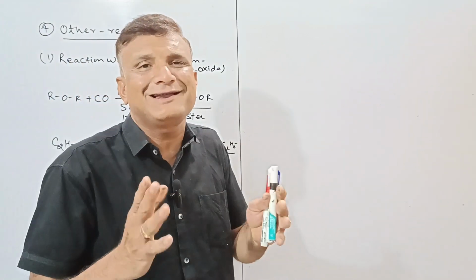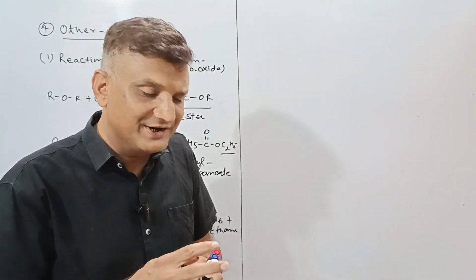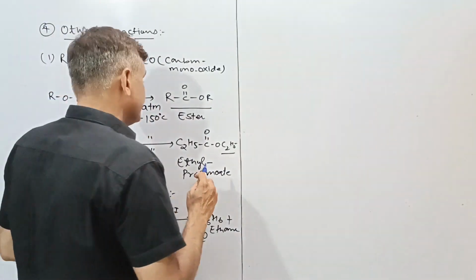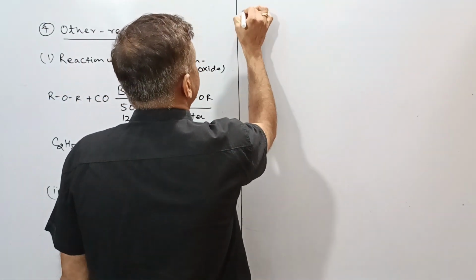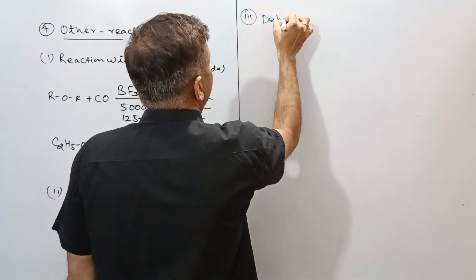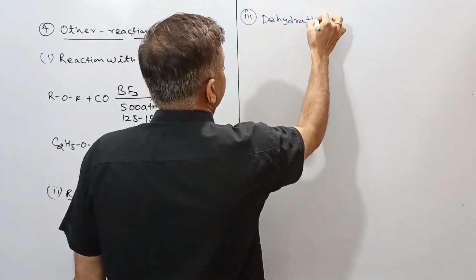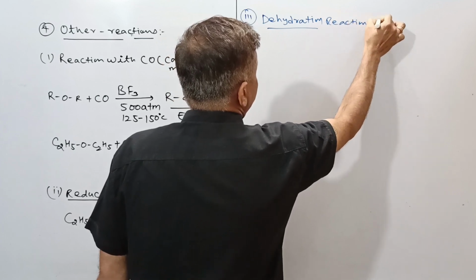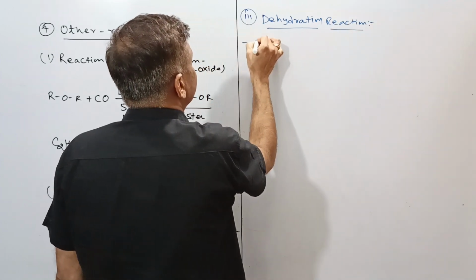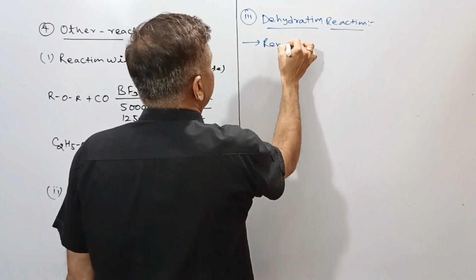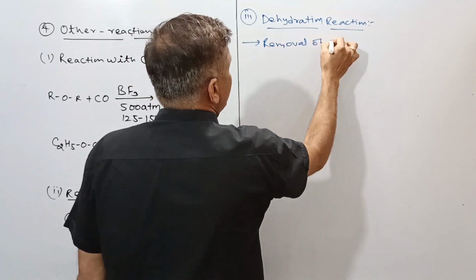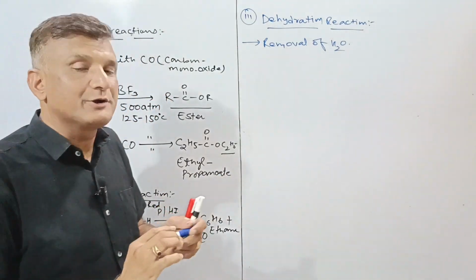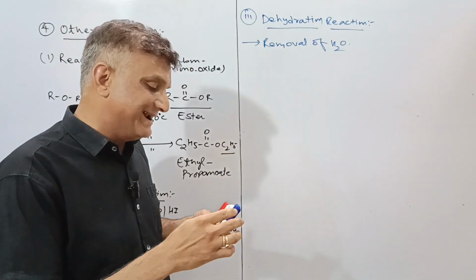If we go with the further reaction, then we can take the dehydration reaction also. So this is the third part, the dehydration reaction. If we go with this kind of reaction, then we can say removal of water molecule is called dehydration. Means removal of a water molecule is in itself dehydration.